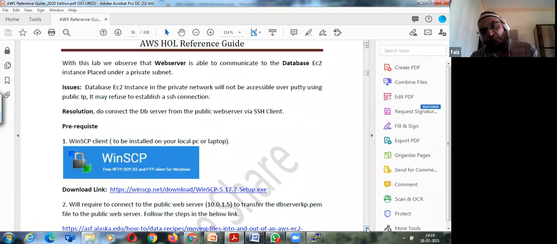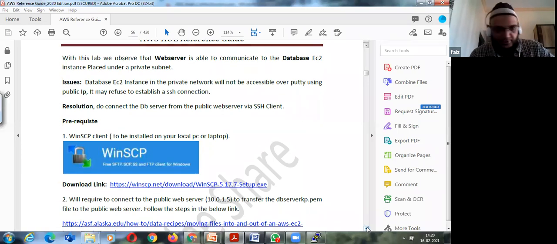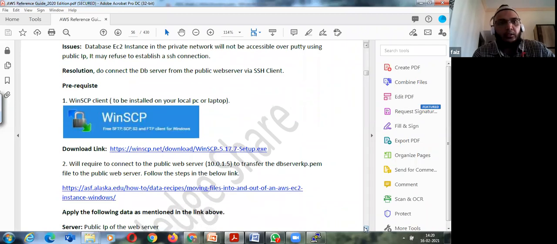Even in Windows we will have the same issue, but there will be some other tools to copy those PEM files onto the public instance. For Linux, I use a WinSCP client. You can download this WinSCP client from here. Then you will be required to connect to the web server to transfer the DB server PEM to the public instance. The steps are already mentioned in this link. You can go through it.